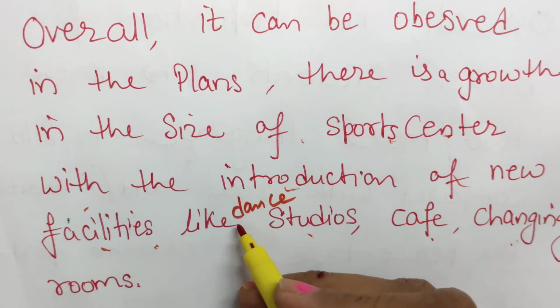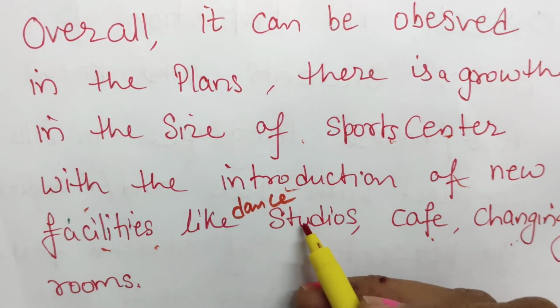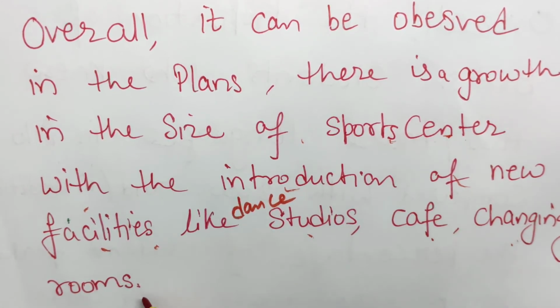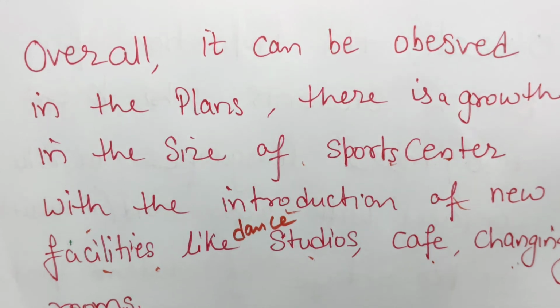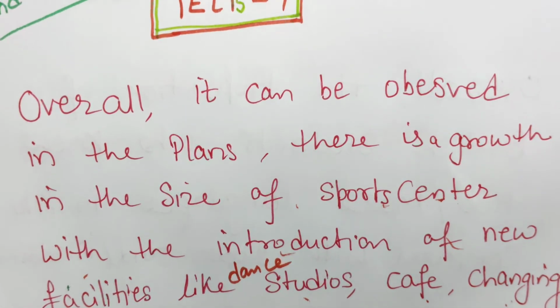You should not write the number of dance studios and number of cafes or changing rooms. You should write only the introduction of new facilities like dance studios, cafe, changing rooms and all. That's it for the overall overview paragraph.